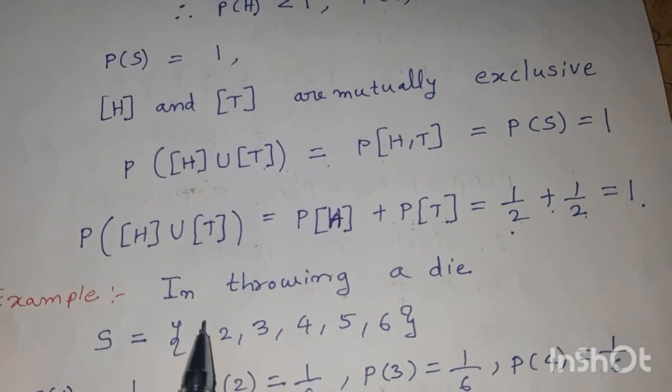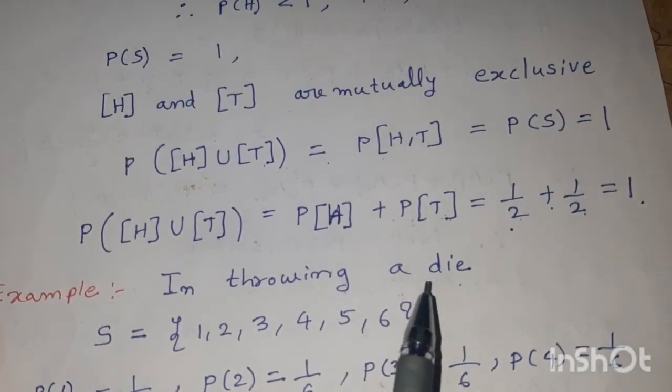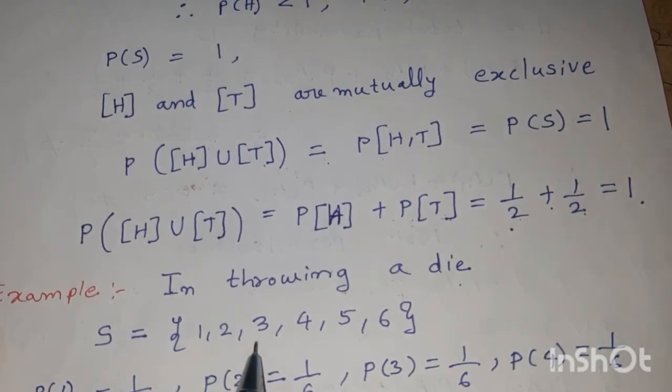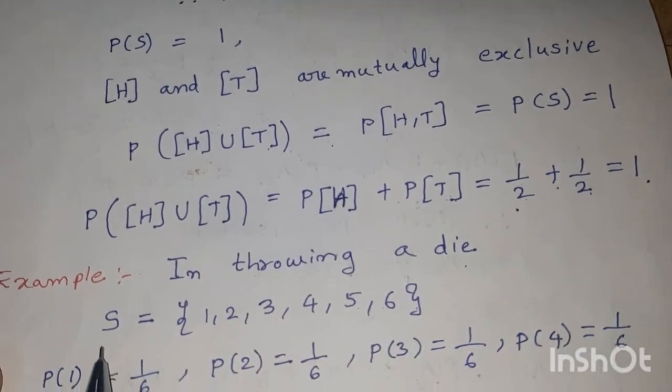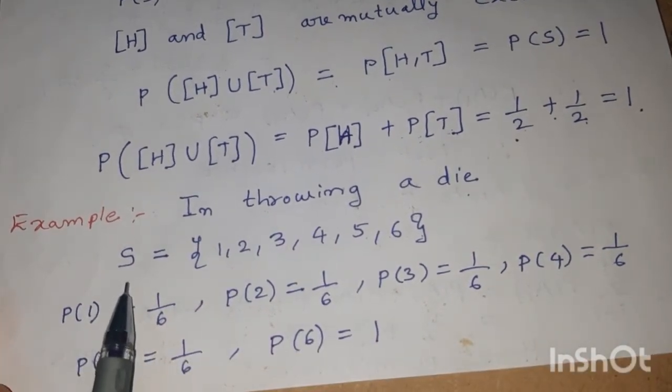Now another example. In throwing a die, how many outputs are there? There are totally 6 possible ways: 1, 2, 3, 4, 5, 6. The set of all these possible cases is taken as the sample space. It is always denoted by S.